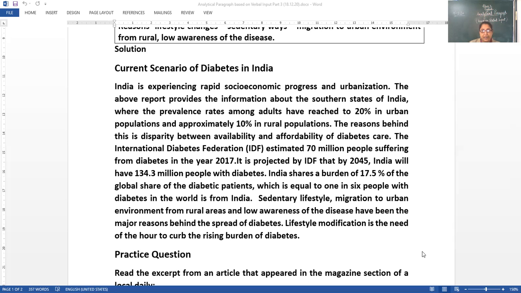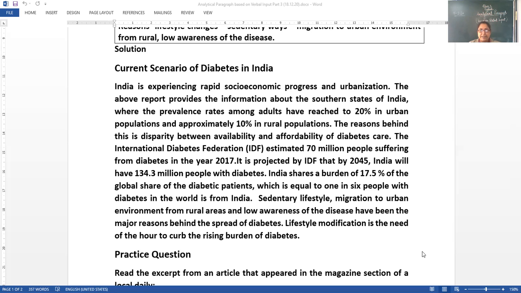The diabetes has soared to this much percentage because the reason behind is disparity between availability and affordability of diabetes care. Right? The International Diabetes Federation (IDF) estimated 70 million people suffering from diabetes in the year 2017.